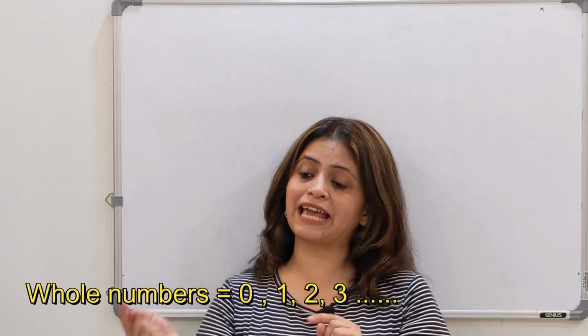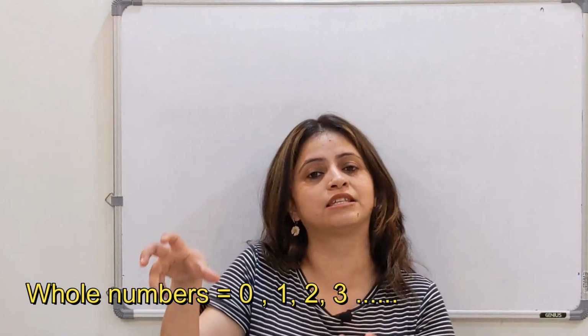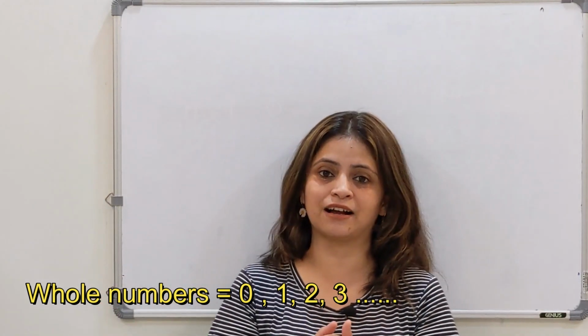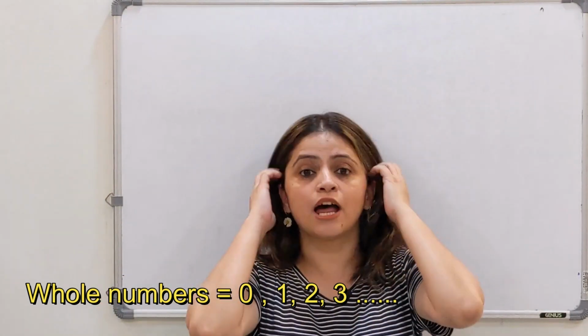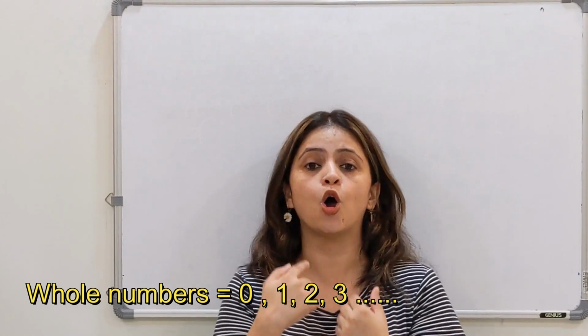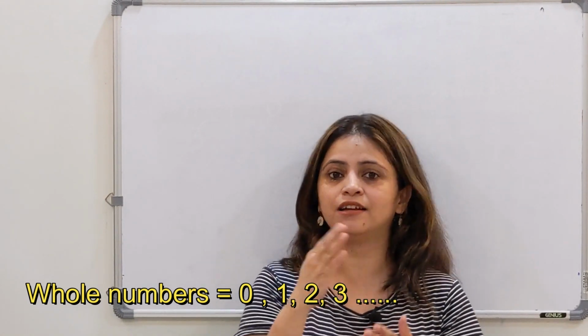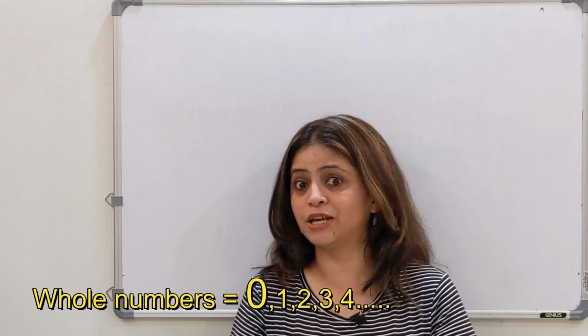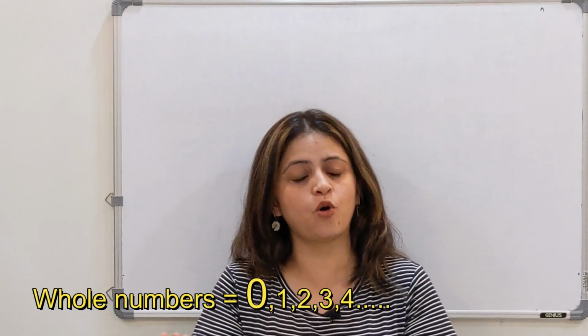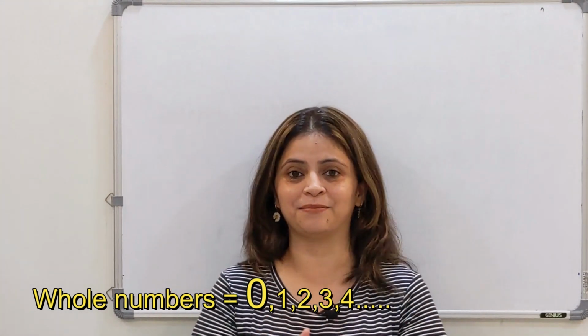Whole numbers: when we add an extra zero to the natural numbers, it becomes a bigger set, the whole numbers. How to remember? When I say whole numbers, my lips make a circle, whole. Now this circle represents 0. 0 looks just like this. So this way you can remember that whole numbers contain 0 and all the natural numbers.